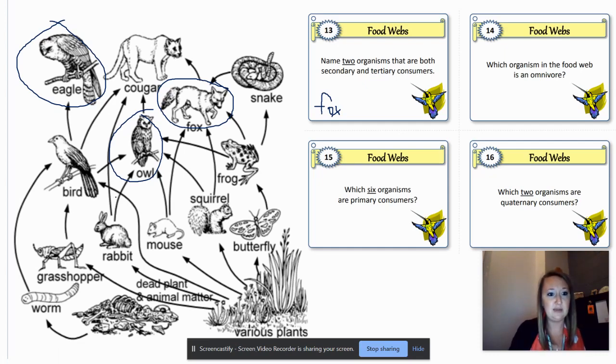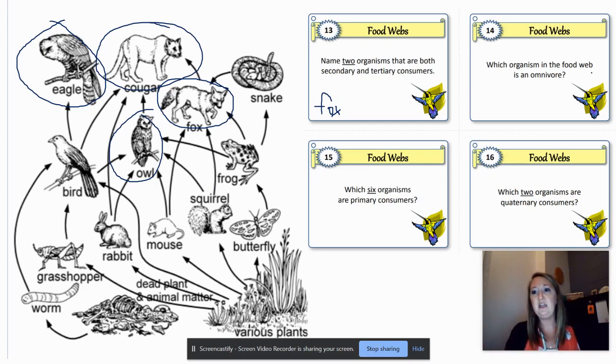The cougar is the last one because the rabbit is the primary consumer, so the cougar would be secondary. And then if it was coming from the mouse, the mouse is primary, the owl is secondary, which makes the cougar also tertiary, right? So it can be more than one thing depending on the food chain that you're following, okay?